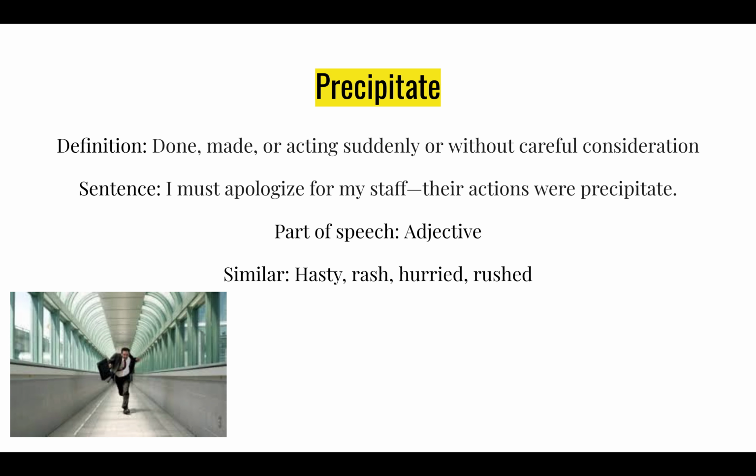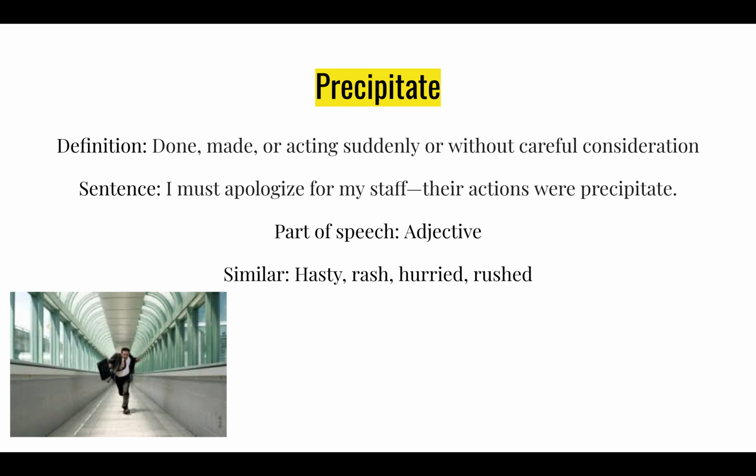Usage: I must apologize for my staff, their actions were precipitate, meaning the actions were made or acting suddenly or without careful consideration. I think there's another word for that. What is the other word for that?